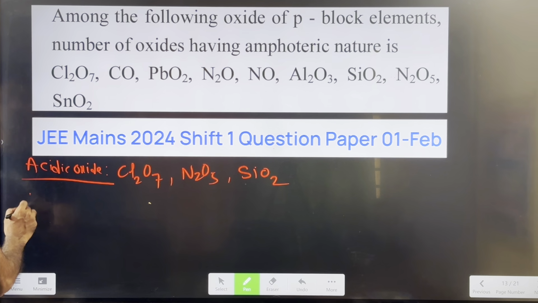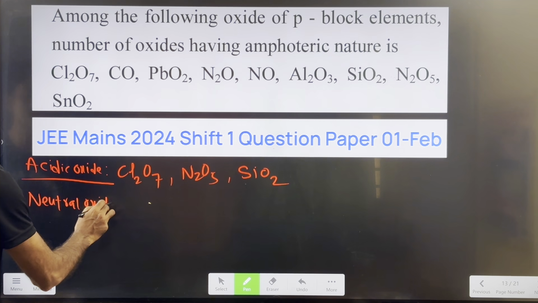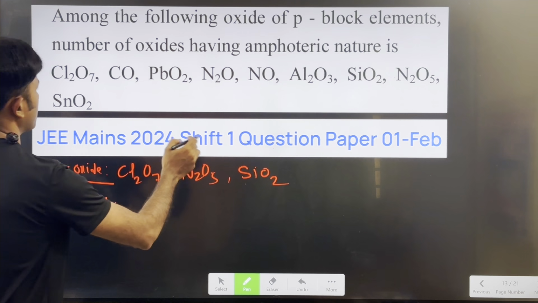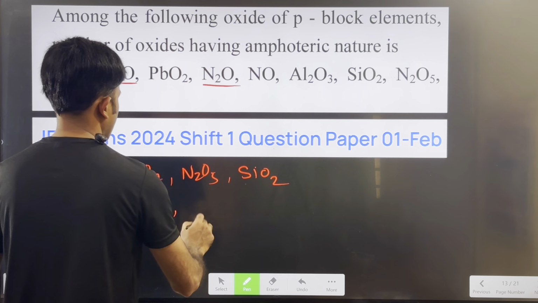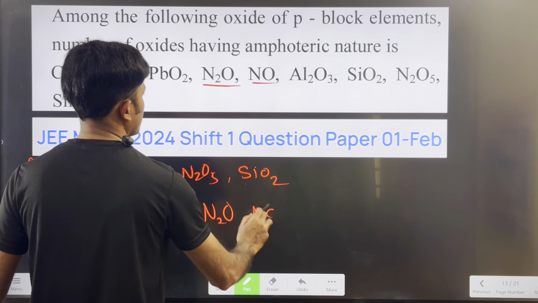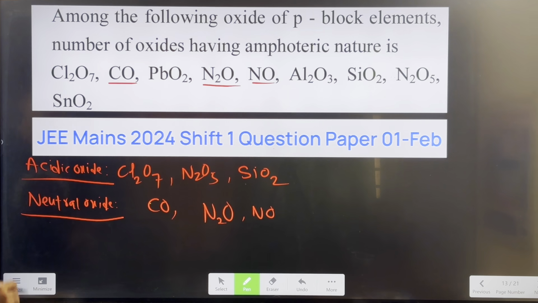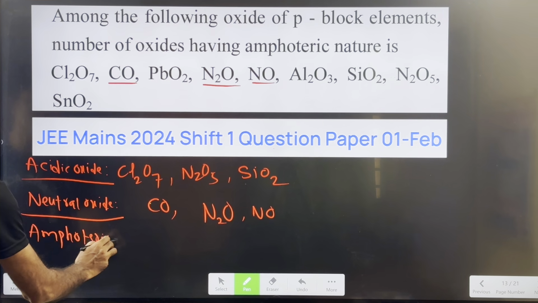And among these, the neutral oxides are: here we have the neutral oxides, carbon monoxide, nitrous oxide, and nitric oxide. Okay, these are the neutral oxides. Okay, and the remaining, next one, amphoteric oxides are here.